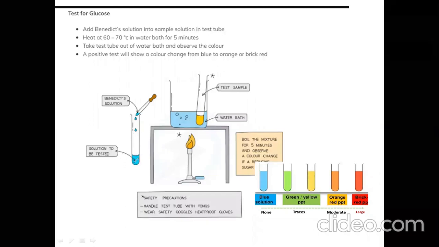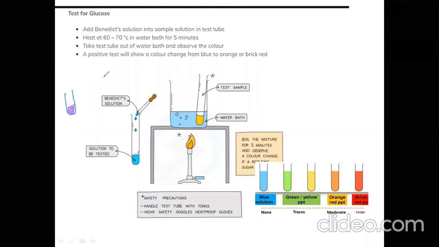For example, in this tube you have a solution, and you want to test whether glucose is present in it or not. So what you will do, you will add Benedict solution into that.